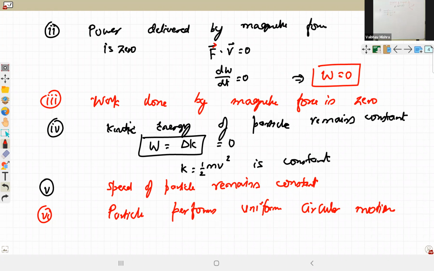Here, V cross B, the thumb is going inside. Yes, sir, place the right hand on V and curl towards B. It is clockwise. So in this case, force is into the plane.